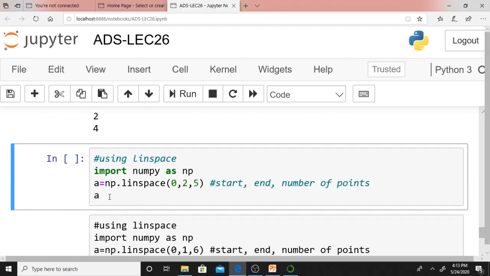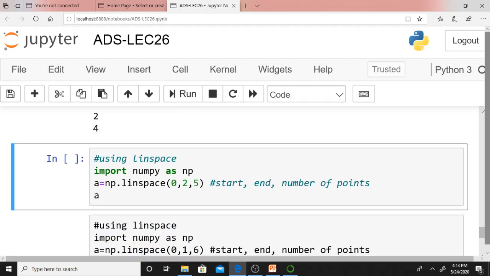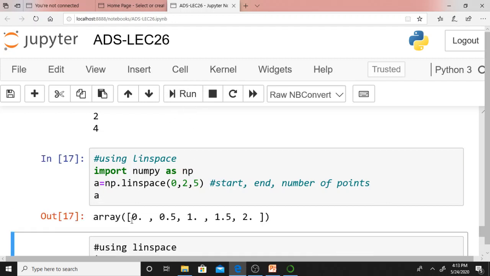This linspace I already discussed. What will it create? It will create a number of points. Just see this one is 0, 2, 5. It will create points between 0 and 2. How many points? 5 points it will create, including 0 and 2. That's what it says. It is a simple lecture.